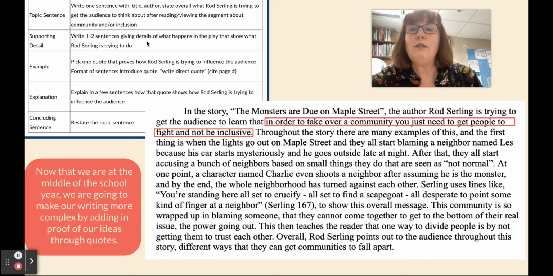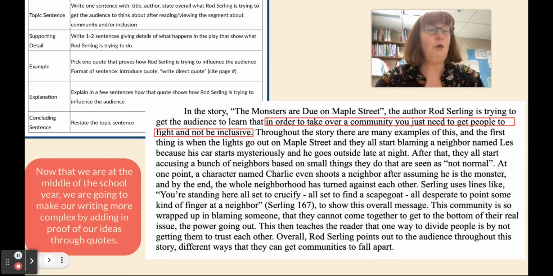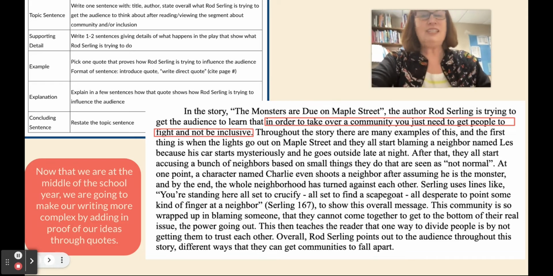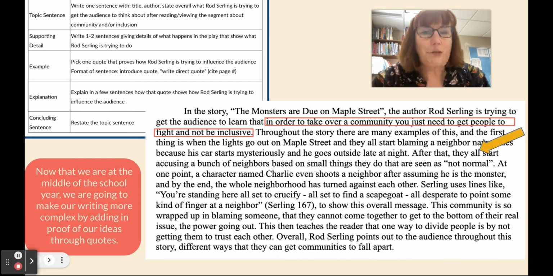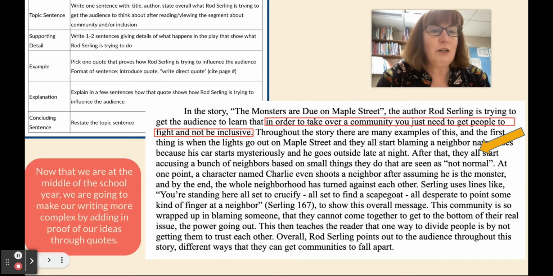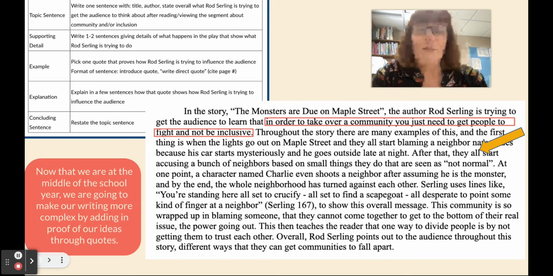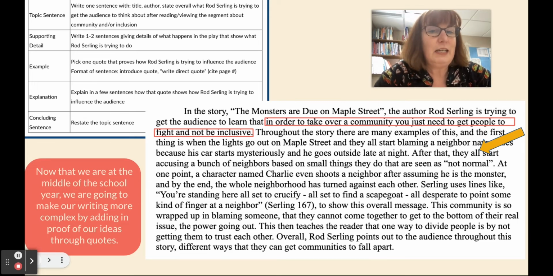Write 1 to 2 sentences giving details of what happens in the play that show what Rod Serling is trying to do. Now, I don't need to summarize the whole play, but I do need to give some context to my quote. So, throughout the story, there are many examples of this. And the first thing is when the lights go out in Maple Street and they all start blaming a neighbor named Les, because his car starts mysteriously and he goes outside late at night.